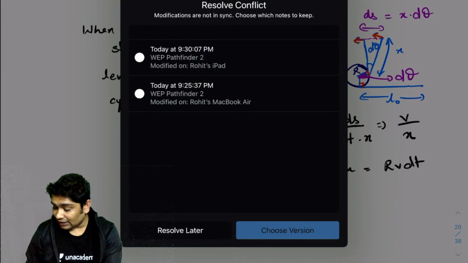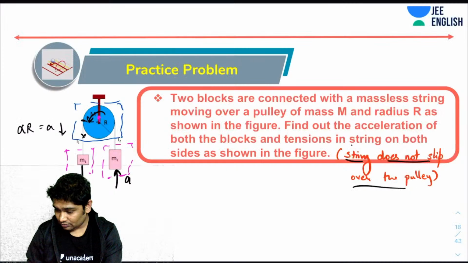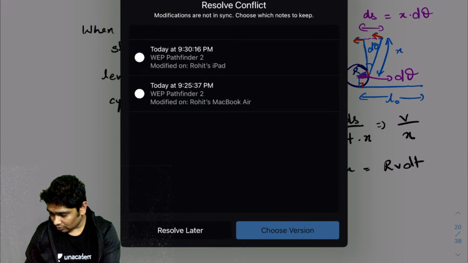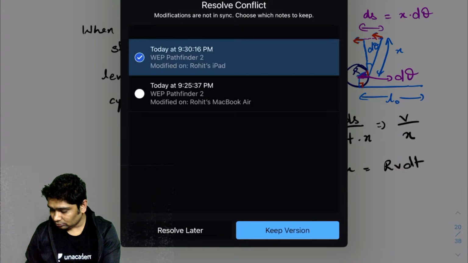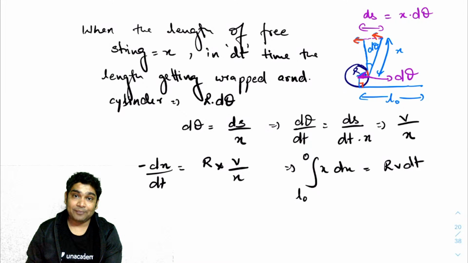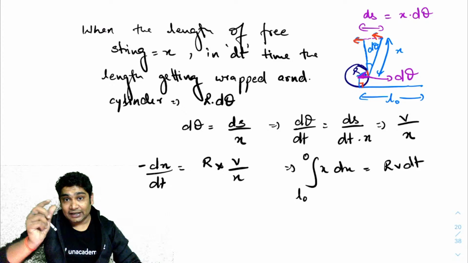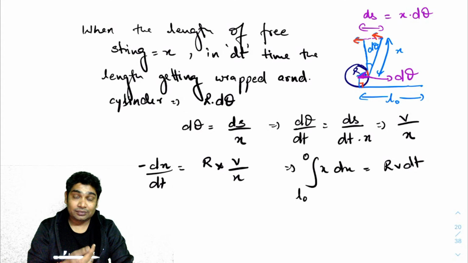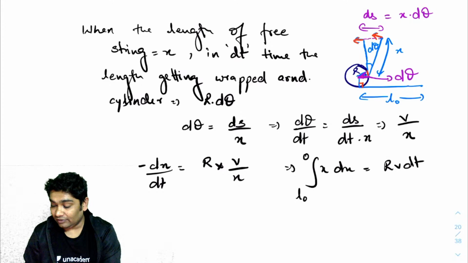And the length wrapped would be minus dx over dt, by the way. Why minus? Whatever length x is getting reduced, that is the length getting wrapped up. So here you will have a minus sign.